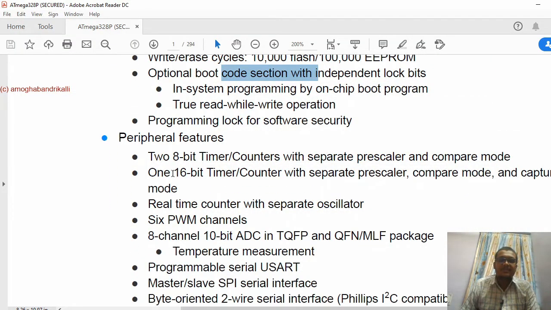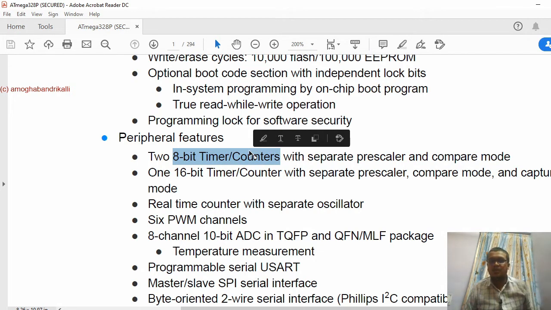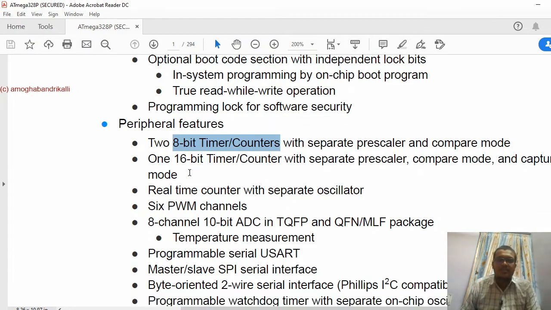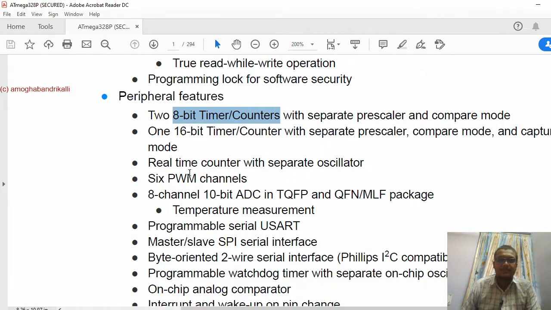Peripheral features: it has 8-bit timers and counters, two 8-bit and one 16-bit. A real-time counter with a separate oscillator, which is used for real-time applications. It has 6 PWM channels, pulse width modulation. By varying the duty cycle, we can vary the output.